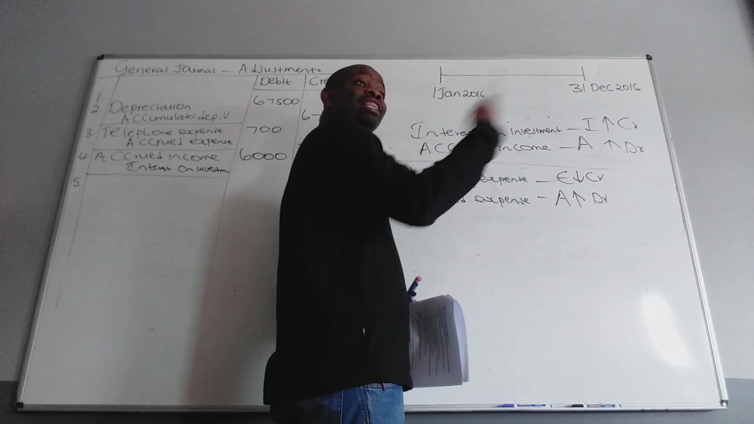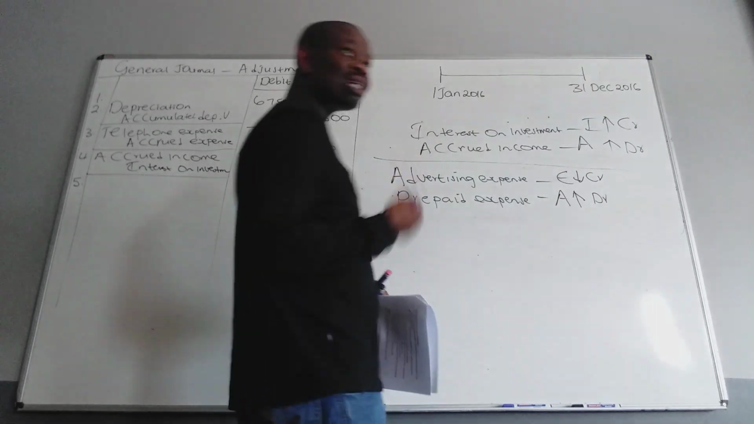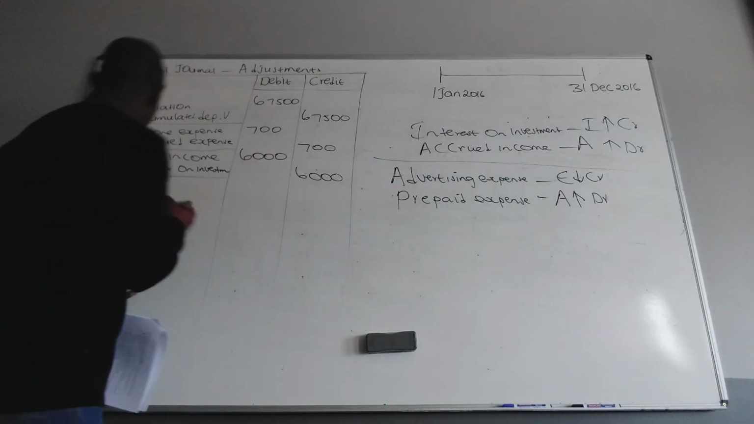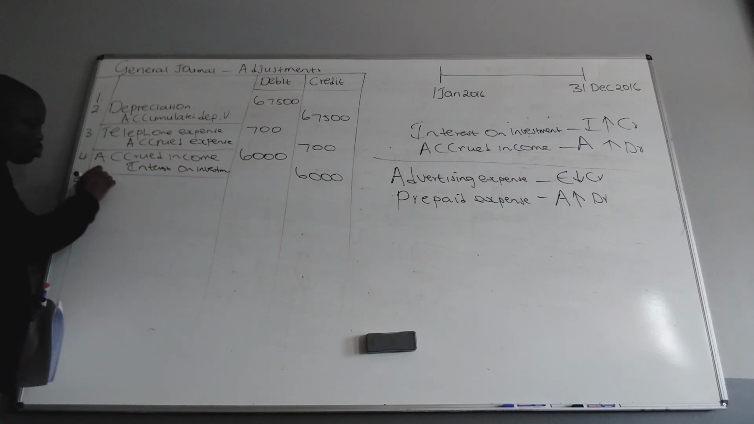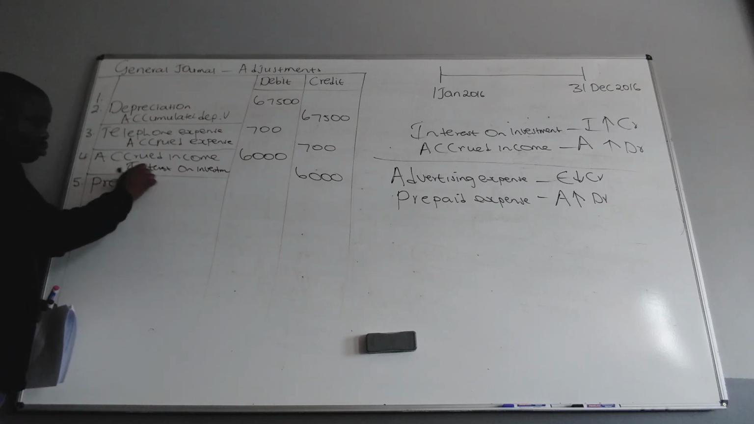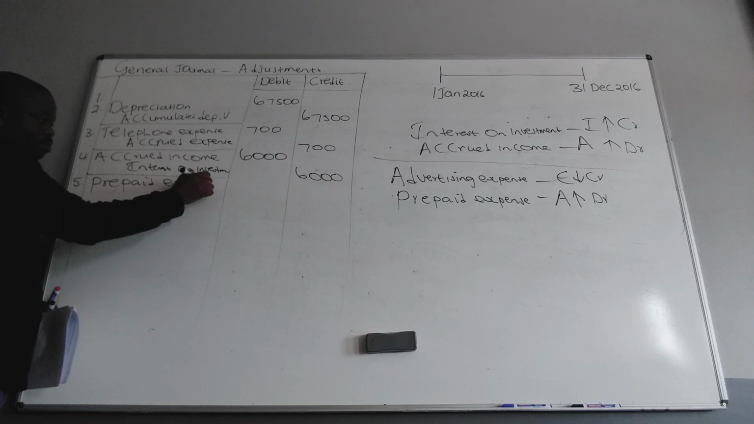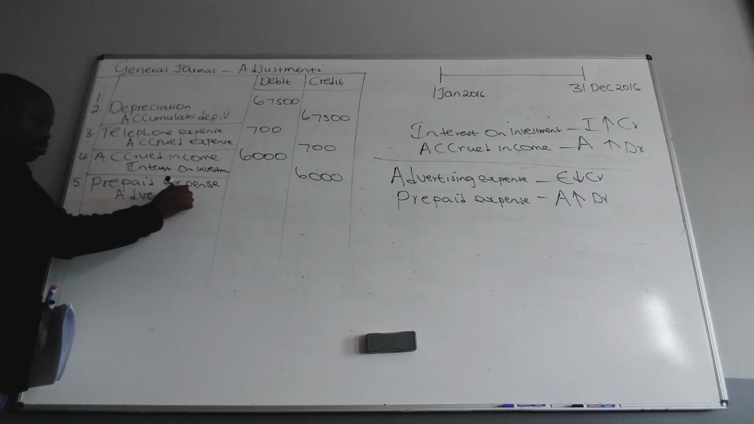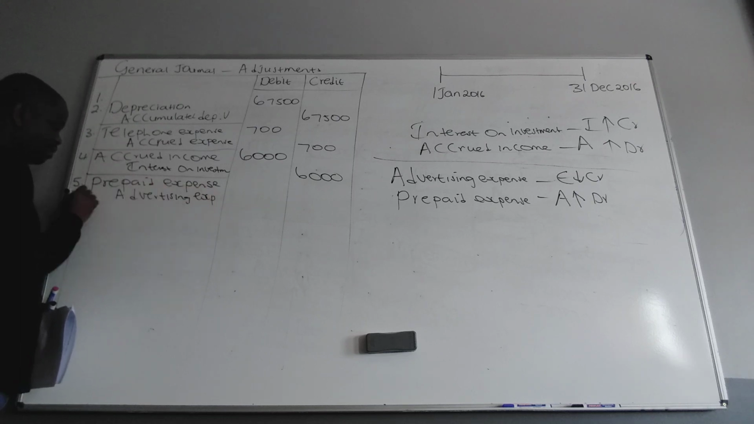Yes. Because obviously you pay them in advance. So obviously you cannot account for those months. Yes. Okay, so which one must I start with? Prepaid. This was 500. 500.